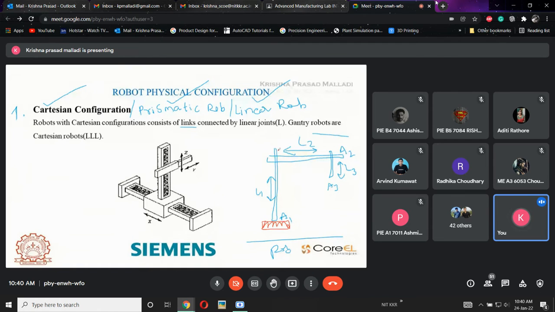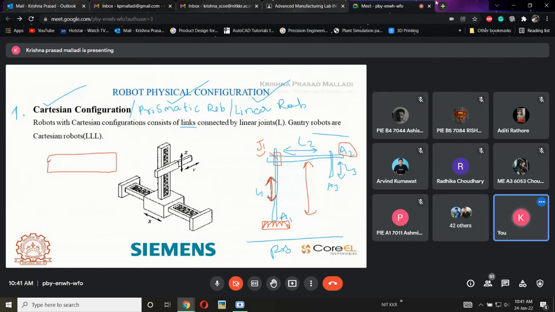This A2 is going to move in this direction. Then what will happen? There is a linear joint here, called J1. Based upon J1, the robot will move in this direction. The complete A2 will move from this direction to this direction. That joint will be like a ball screw or a rack and pinion joint.